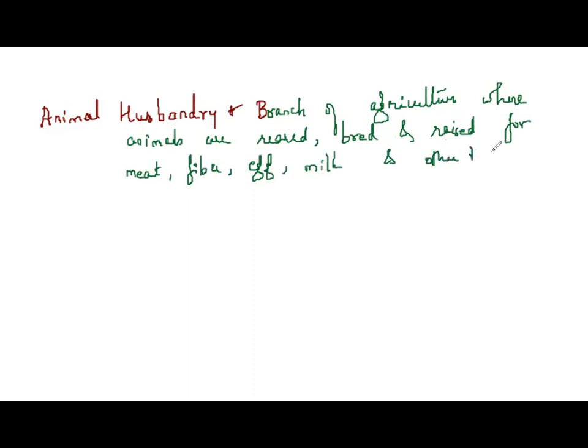So this is called animal husbandry on a large scale.